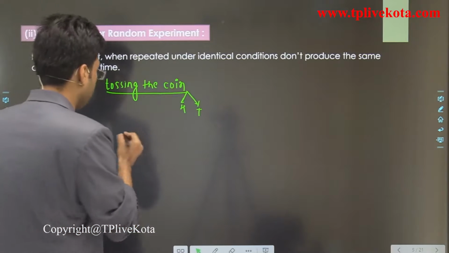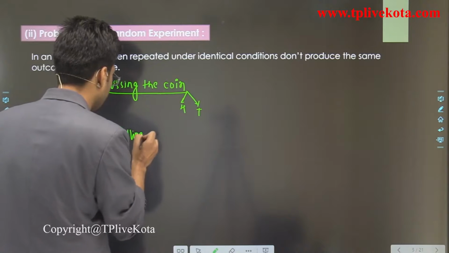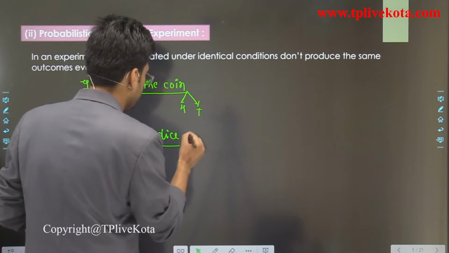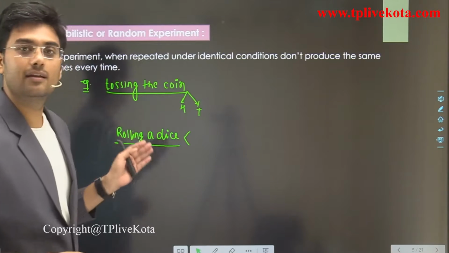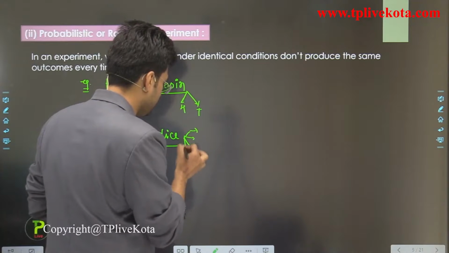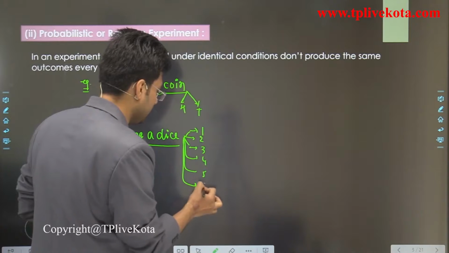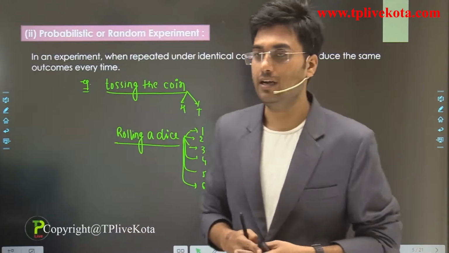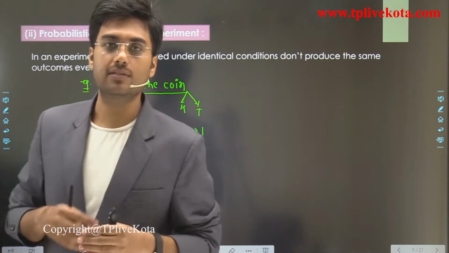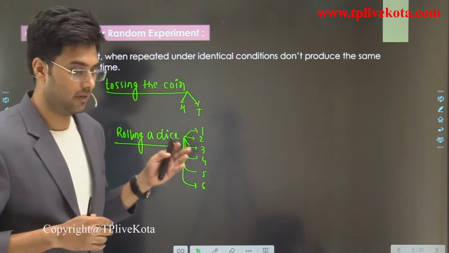Now rolling a dice, this is again a random experiment because we have 6 outcomes here, 1, 2, 3, 4, 5 and 6. So this is a random experiment. And when we talk about probability, we always talk about random experiment.